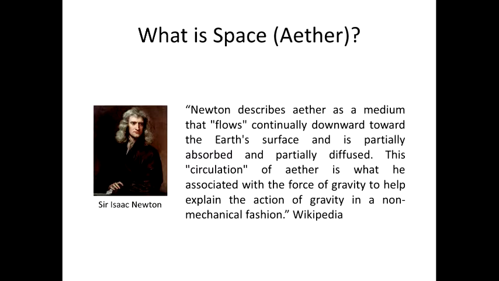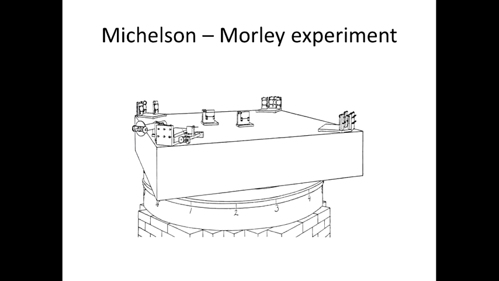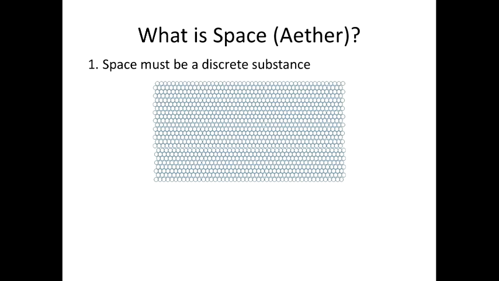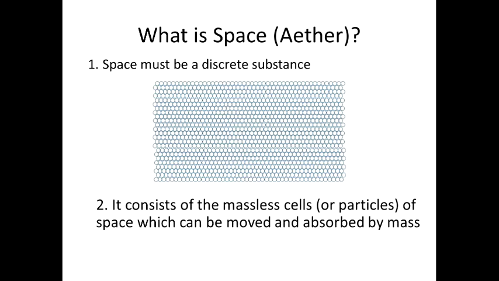And now, returning to the Michelson-Morley experiment, we can ask, could they register a fluid ether which was moving perpendicular to the surface of the Earth? And the answer was no. The result of their experiment can be easily explained from the point of view of the new theory. Then the answer to the question what is space or the ether will be, first, space is a discrete substance. It is hard to imagine that mass is absorbing something continuous. And second, space consists of massless cells, or particles of space, which can be moved and absorbed by mass.